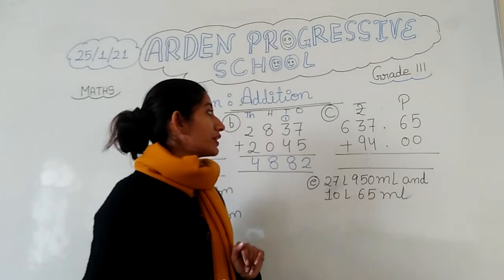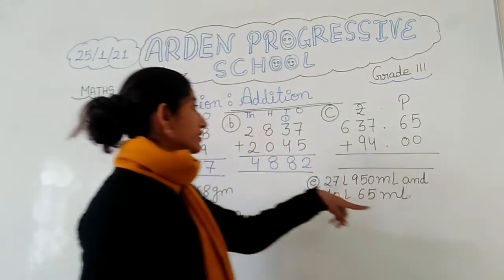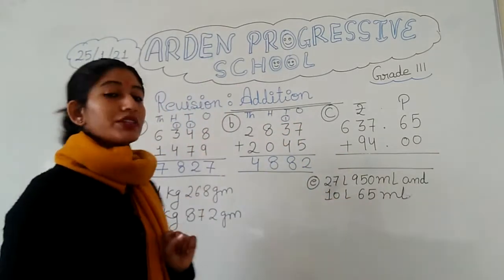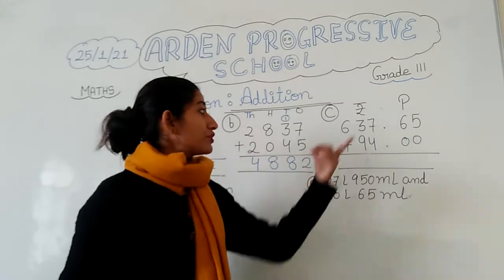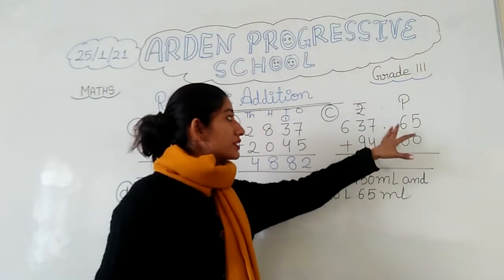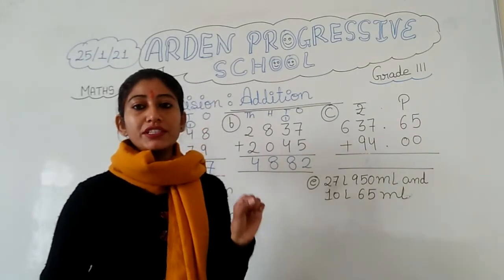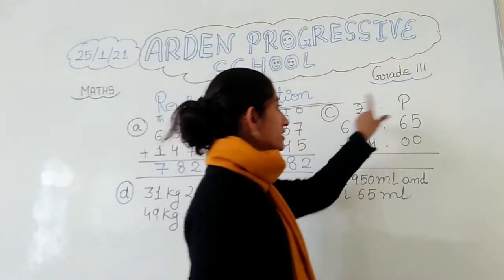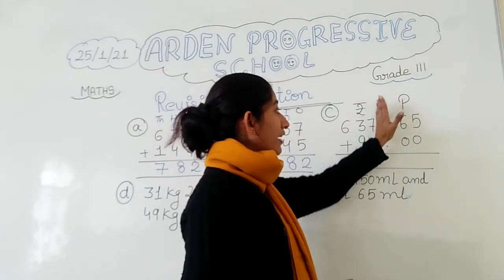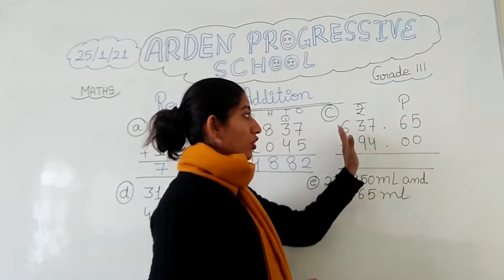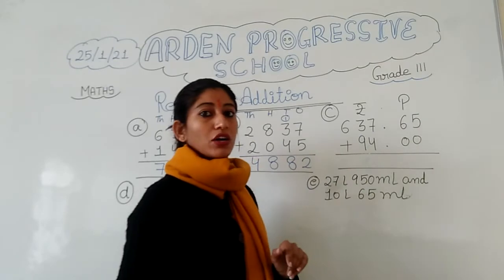Now let's see this one. Here, student, you can see that I am not writing the places again, ones, tens, hundreds, thousands. If you want to, you can put them, but because this is a question related to rupees and paisa, we are not putting ones, tens and hundreds here. Here we have divided the rupee amount in the rupee column and the paisa amount in the paisa column.